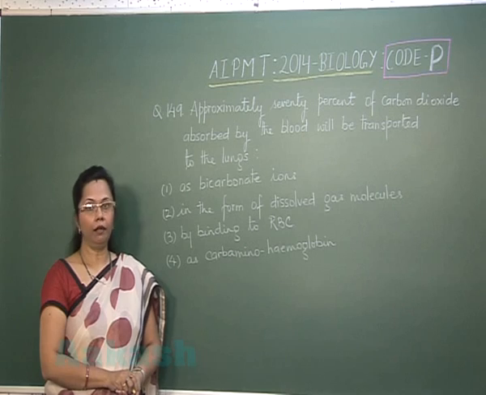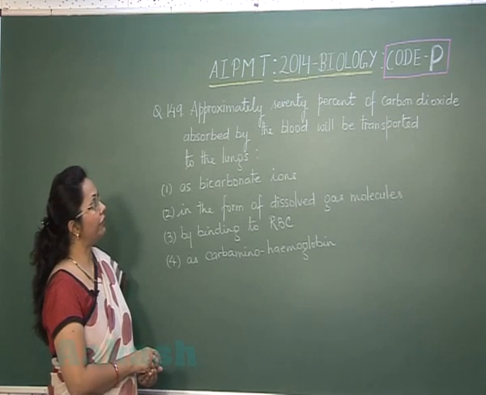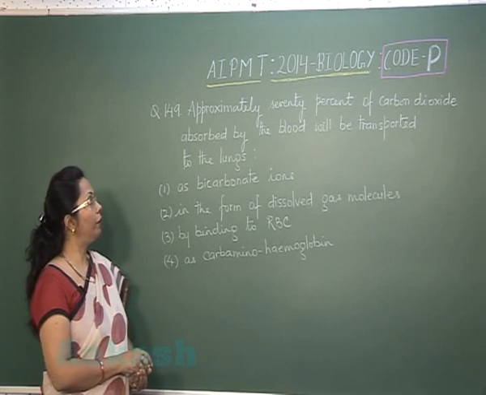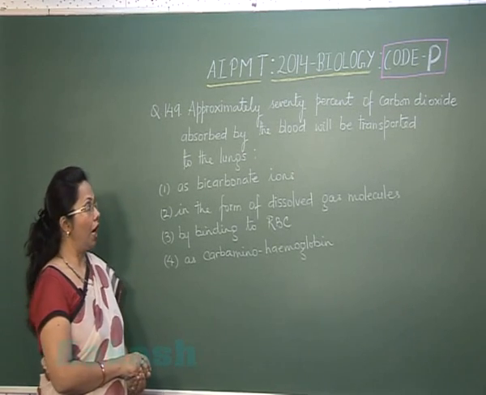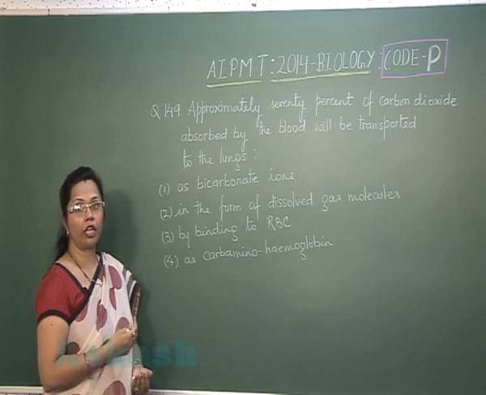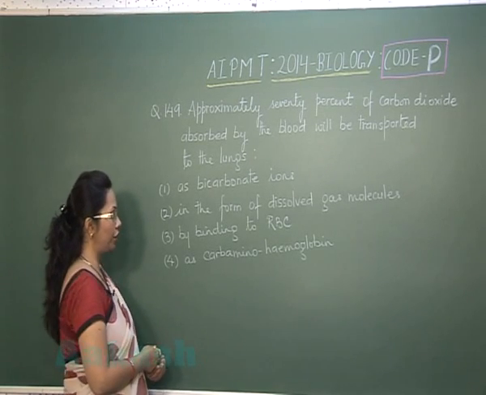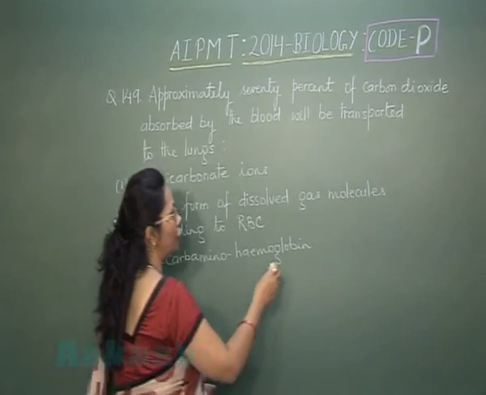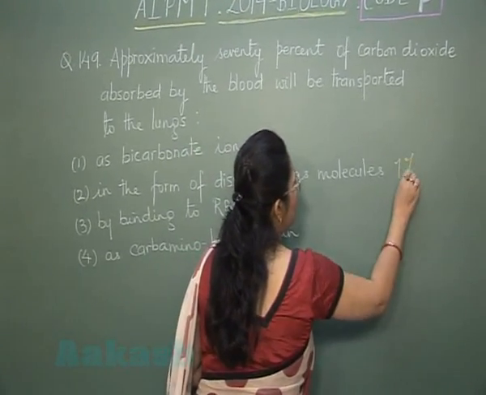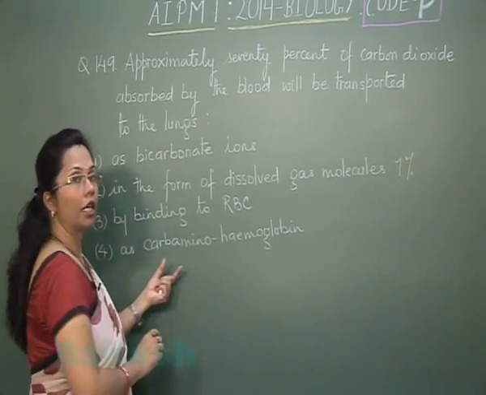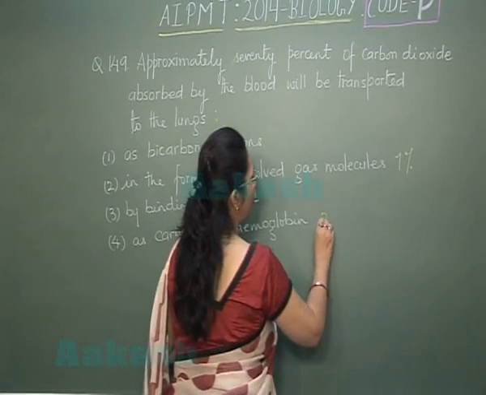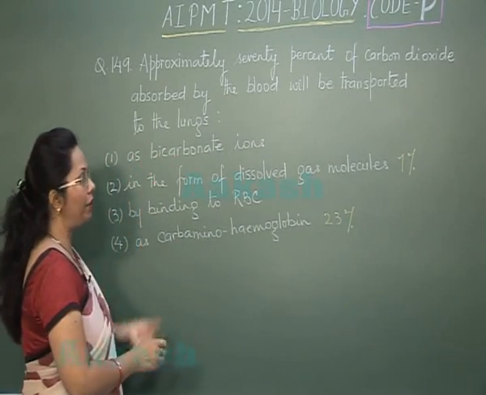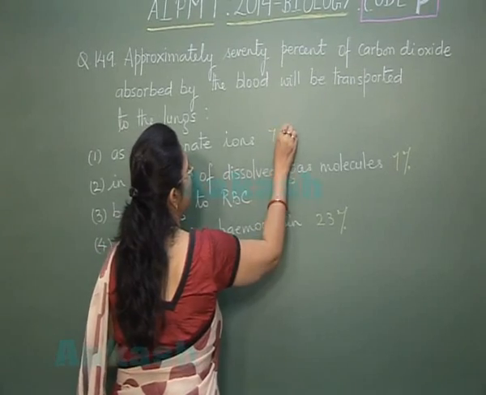Question 149. Approximately 70% of carbon dioxide absorbed by the blood will be transported to the lungs. Now there are 3 ways in which carbon dioxide is transported, that is in the form of dissolved gas molecules, which is 7%, as carbaminohemoglobin, which is around 23%, and as bicarbonate ions, which is 70%.